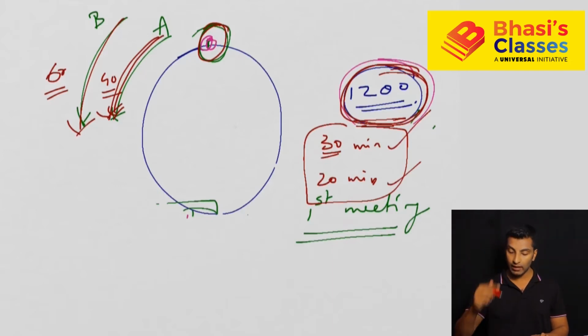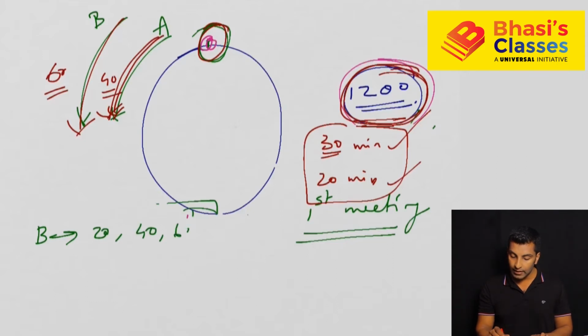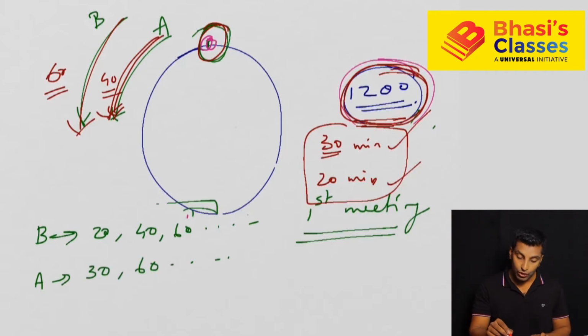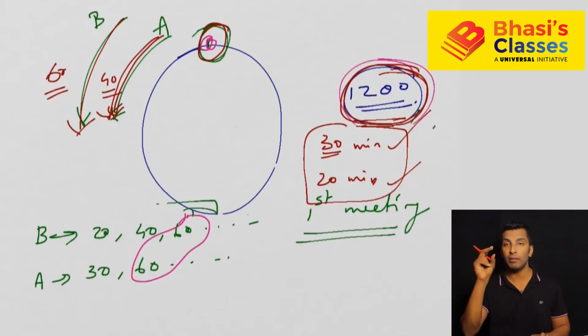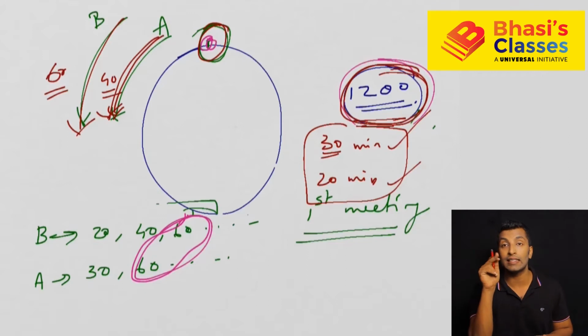So at 30 minutes the first person will be at the starting point, then after 30 minutes again he will come, after 30 minutes again he will come, but the second person every 20th minute. That means B will be at the starting point every 20 minutes: 20, 40, 60, like this. And A will be at the starting point at 30, 60, like this. So if you look at the 60th minute, what is the speciality? In the 60th minute both A and B are at the starting point. So what you can conclude is they are meeting at the starting point again at the 60th minute.